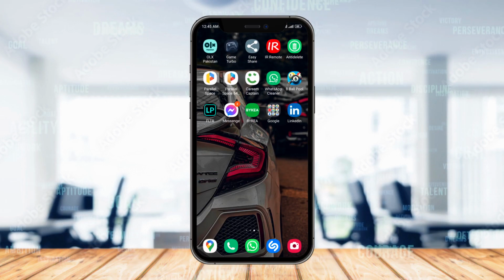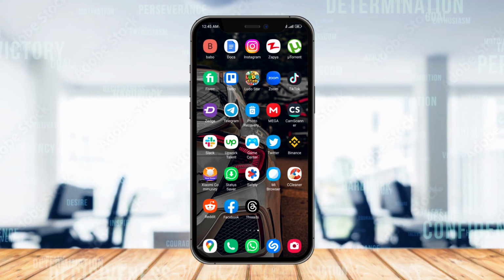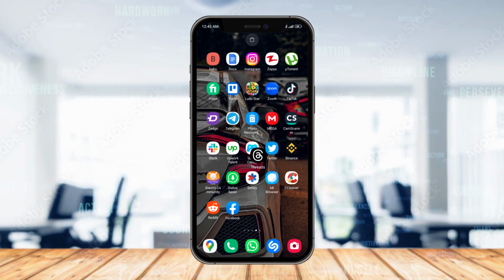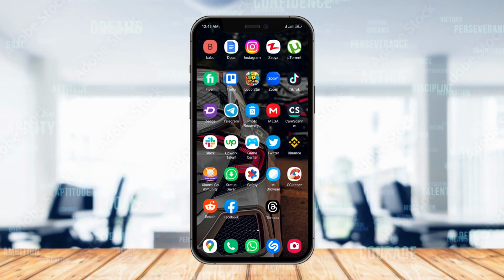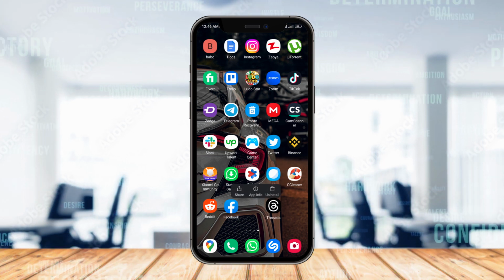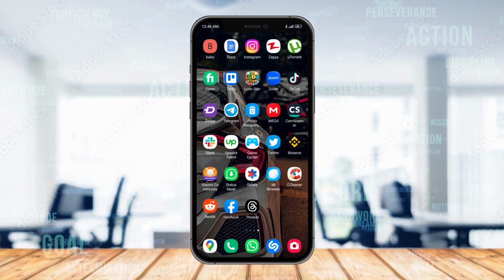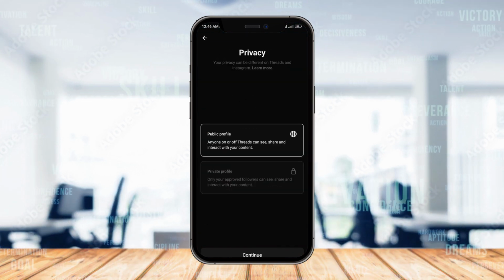So guys, let's start our video. As you know, Meta recently launched its new social media platform that looks just like Twitter, and now we have an opportunity to gain more and more followers on this app. Yes, you can gain more and more followers.